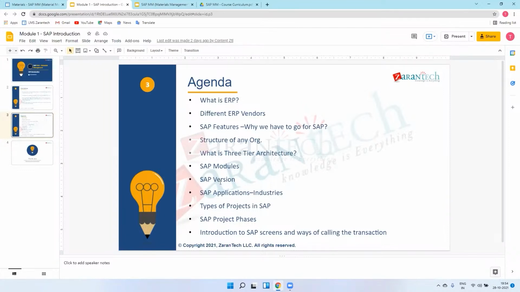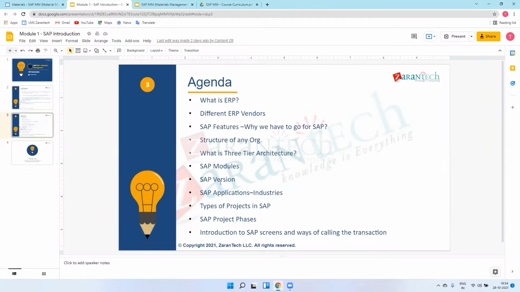After that, in 2004, they came with SAP Central Component, means ECC. You can note down this version, SAP ECC, because everyone nowadays is using ECC. And after ECC, SAP came with HANA. HANA is the database. So they came with S4 HANA, simplified for HANA.